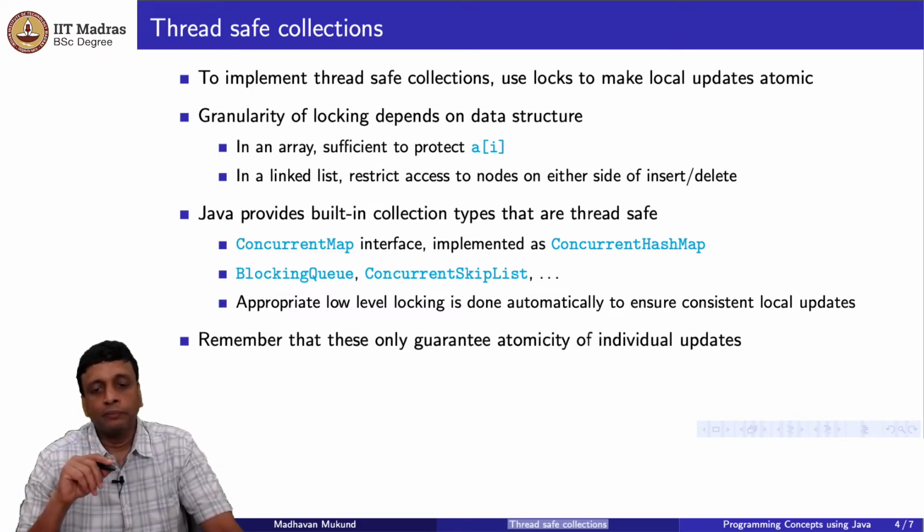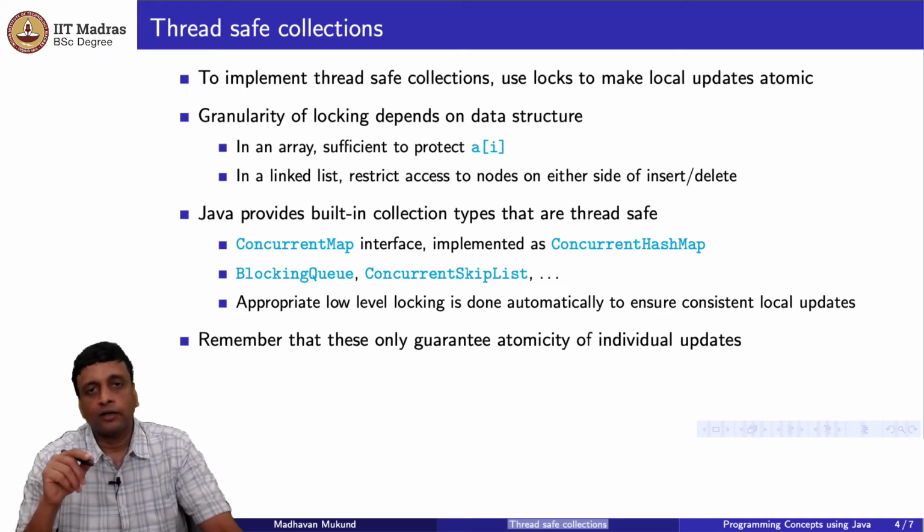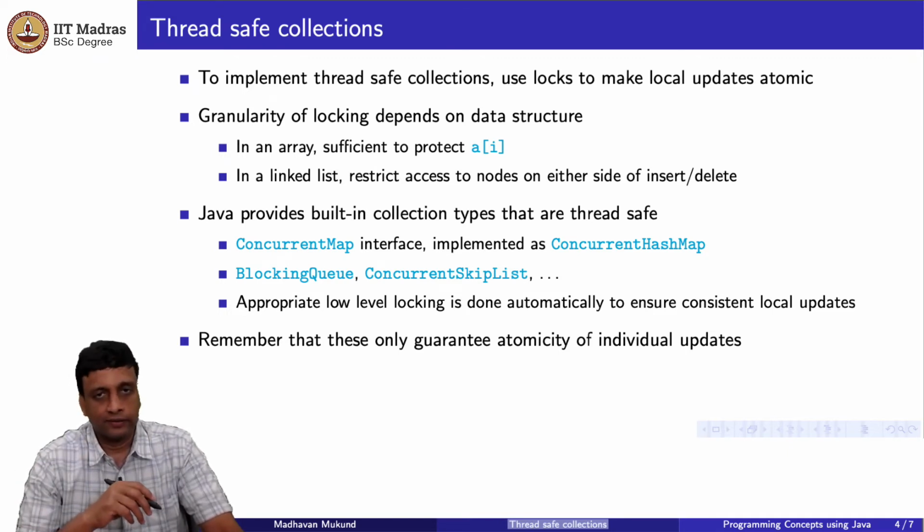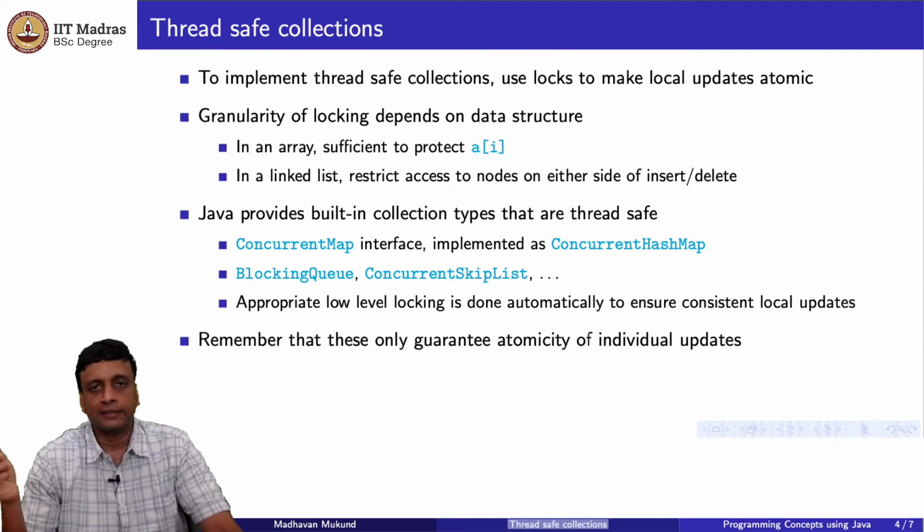Again, it's important to remember that this thread safeness does not resolve the problem that we were looking at earlier. It only makes sure that when we try to update one particular element, that works properly, right? It doesn't promise us that a collection of updates, what we would call a transaction in a database, like transferring money from this account to that account, requires two updates, one for the source, one for the target.